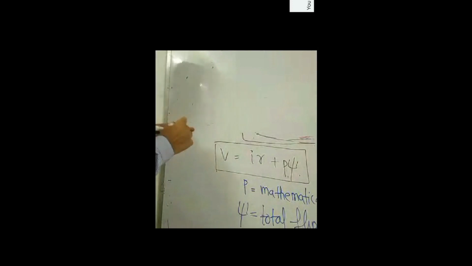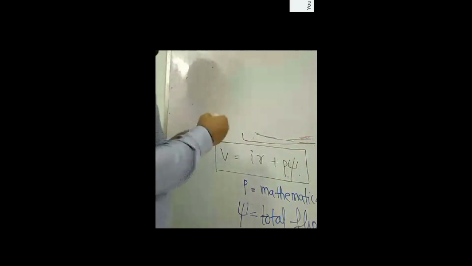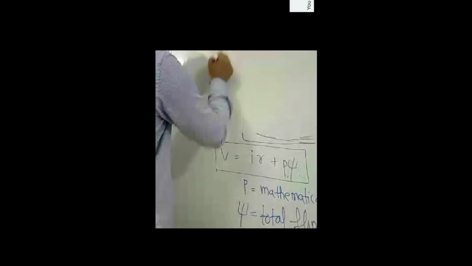Once again, let me help you understand: phi is flux, and more explicitly it is flux through each turn of the coil. The unit remains the same, the unit is Weber.